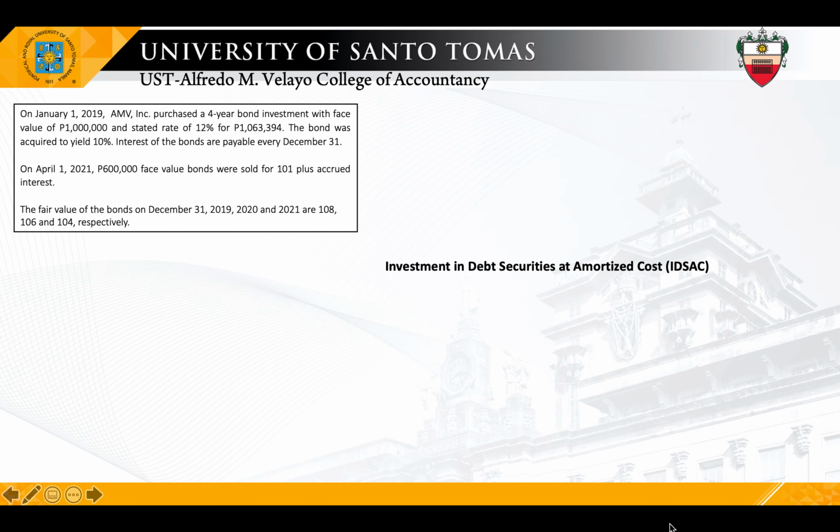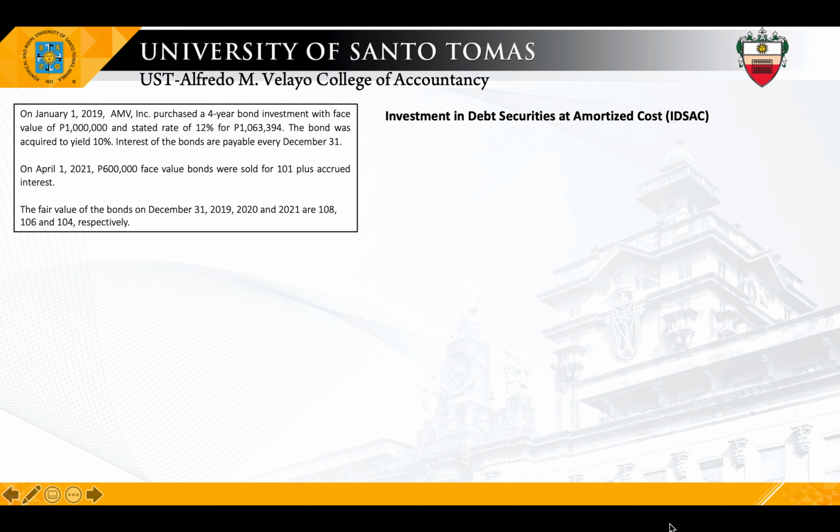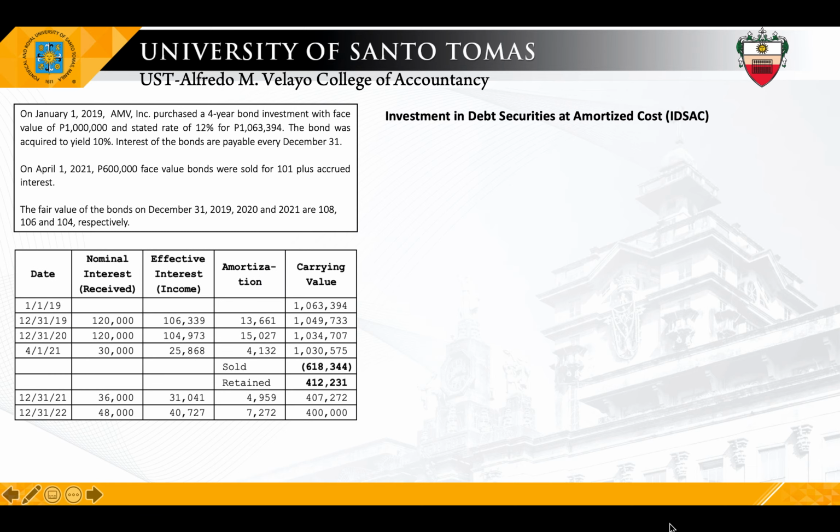Okay, so how about for debt securities at amortized cost? So to help us answer the problem, I've already prepared the amortization table. Okay, so as you can notice in the table, by April 1, 2021, I've updated the carrying value. So basically, pinagmamultiply ko lang yung mga interest ng 3 over 12, including the amortization. And then, deduct mo yung carrying value ng investment sold, 60%, and then the retained is 412,231. That's the 40% of the carrying value on April 1, and then continue with the amortization.